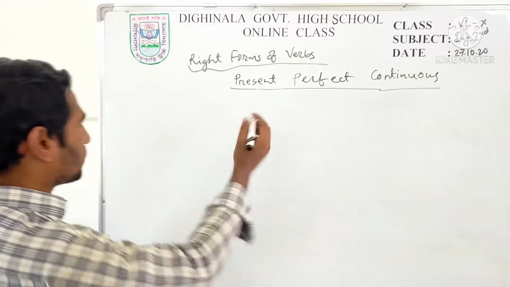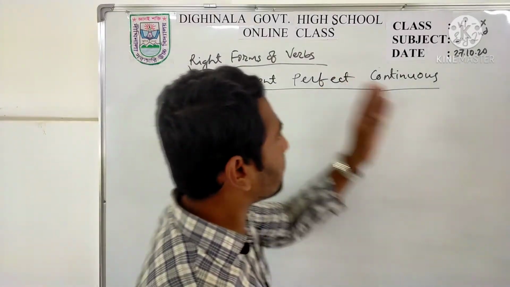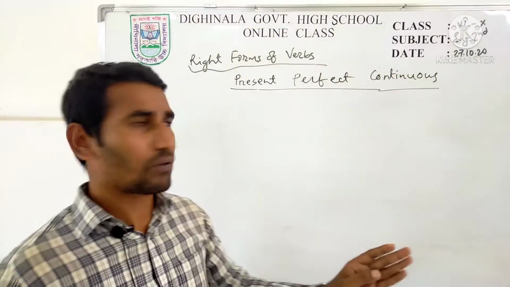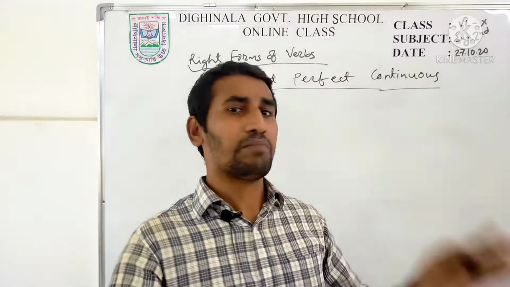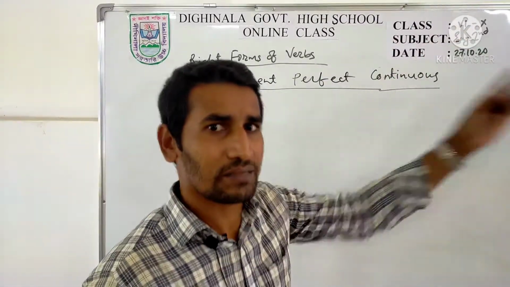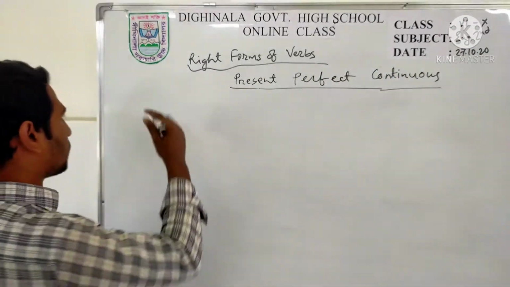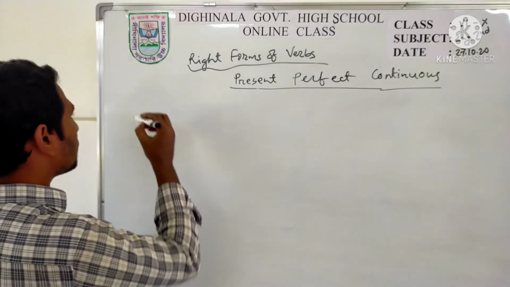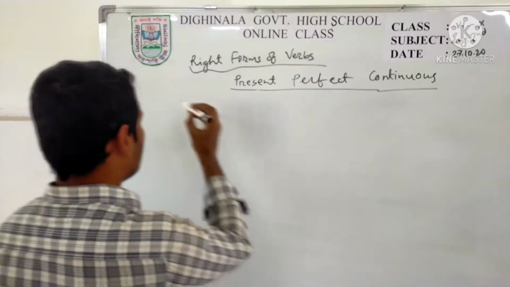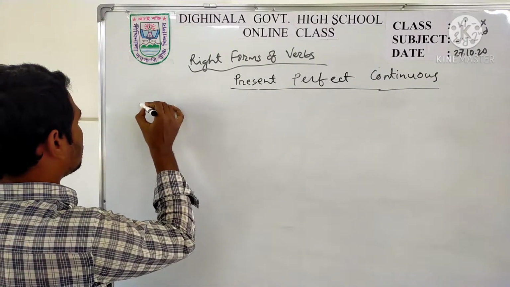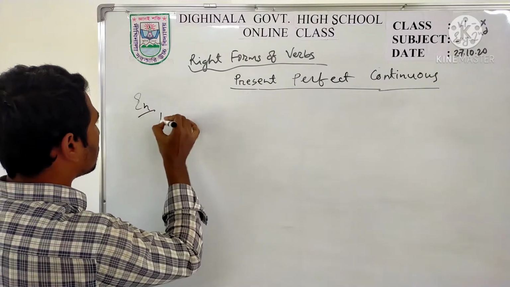Okay, now come to the point. How can we recognize present perfect continuous tense from present continuous tense? If there is time mentioned in present continuous tense, then it must be present perfect continuous tense. So just see one example. The structure and the example is in a common sentence. So just see the example.